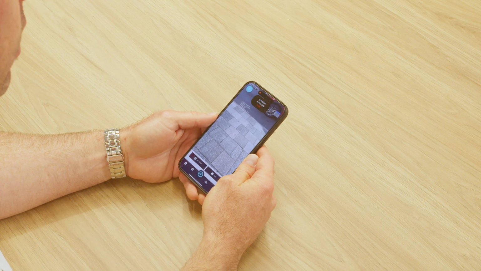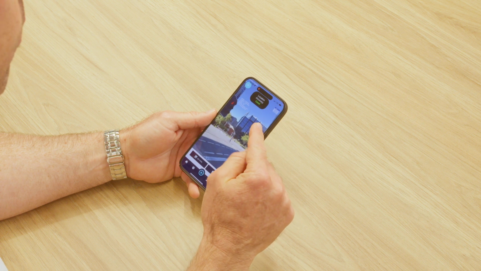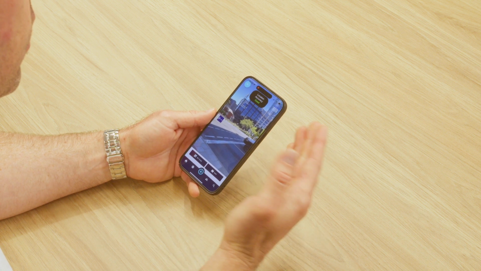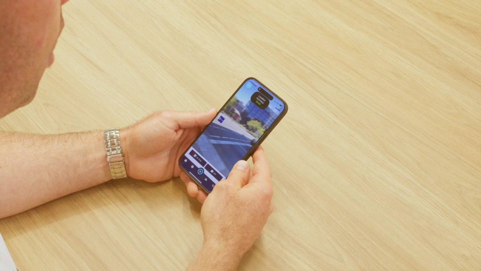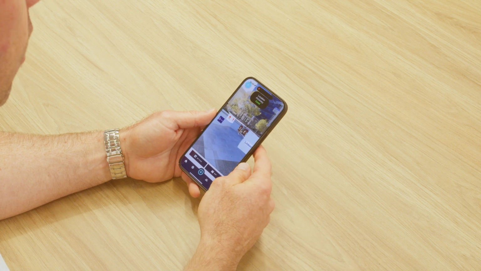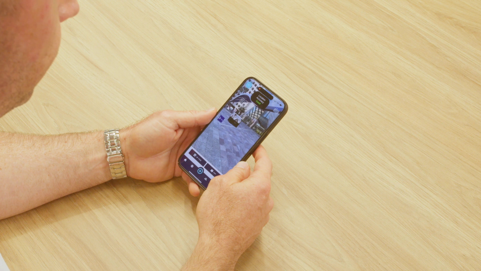Once I click on that, the first thing it's going to do is try and secure an accurate position so that it can show the content correctly. Once I hold up the camera, you can see quickly in the top indicator on the screen, it secures an accurate position. It says good and it goes green. Once I've got that, I can scan around my environment and look at any objects. You can see here all of the objects that exist in my current area.